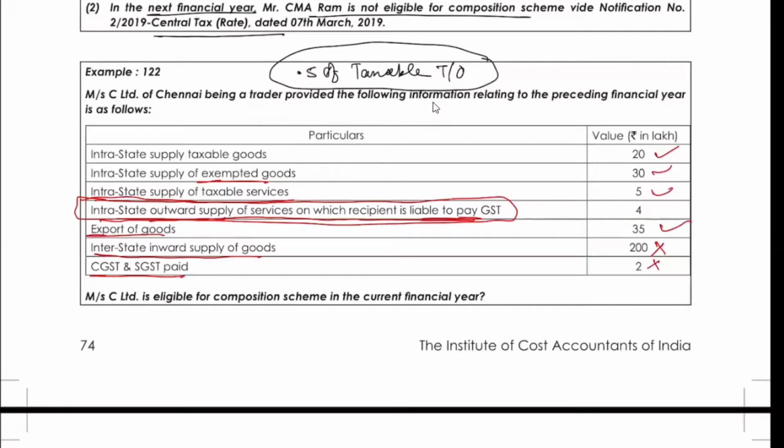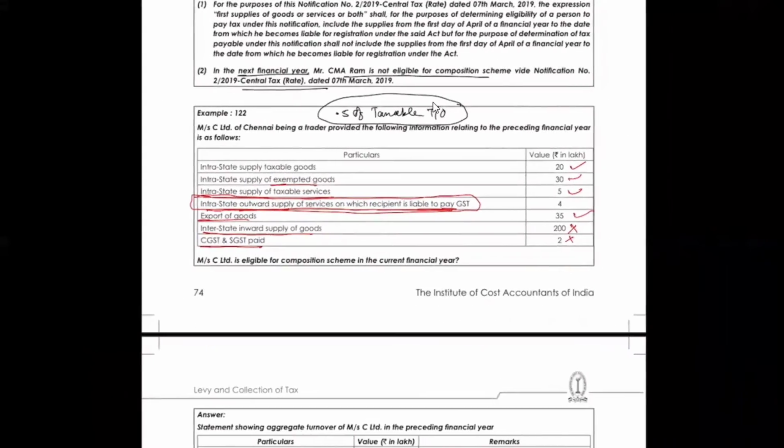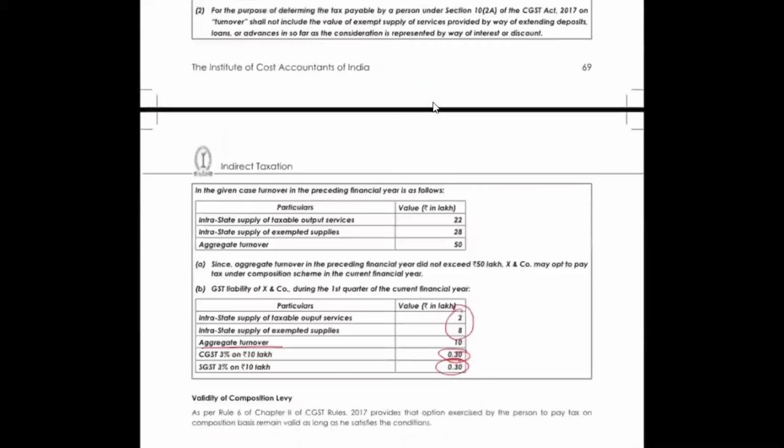Chandu, Rekha, Mohammed? I am of the opinion that it should not be added because there is a concept of reverse charge here. Interstate outward supply of services on which the recipient is liable to pay GST, reverse charge. So nowhere in the definition of aggregate turnover... I may open the aggregate turnover definition for you.